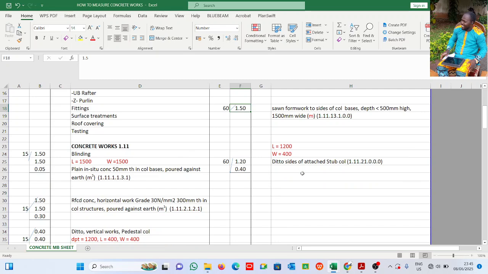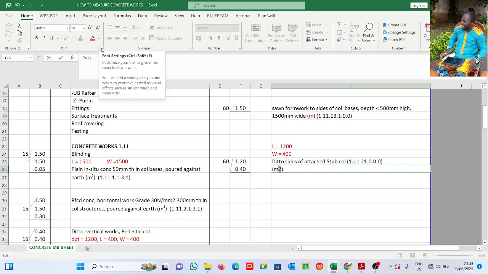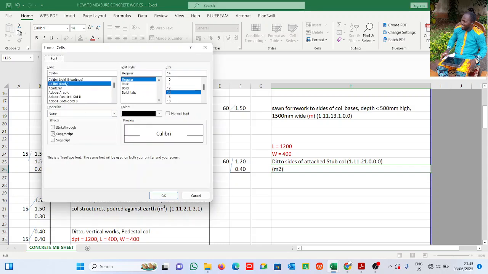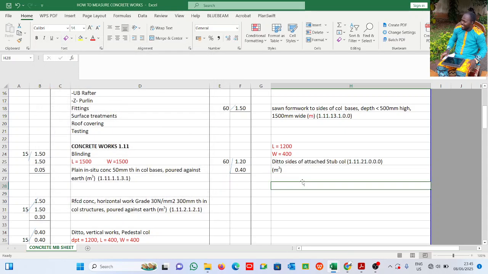All right, the same thing for the stub column. It is different. For the stub column, total size of attached stub column, it is in square meters. All right, I want to make this 2 here a superscript. I highlight. See my cursor here. See this drop down here. I click. I come to superscript. Bam. All right, so basically this is how you do that.